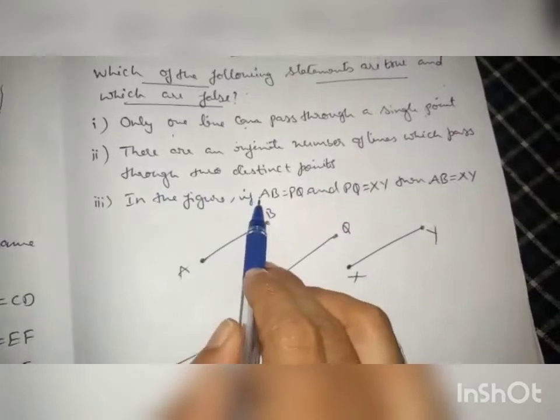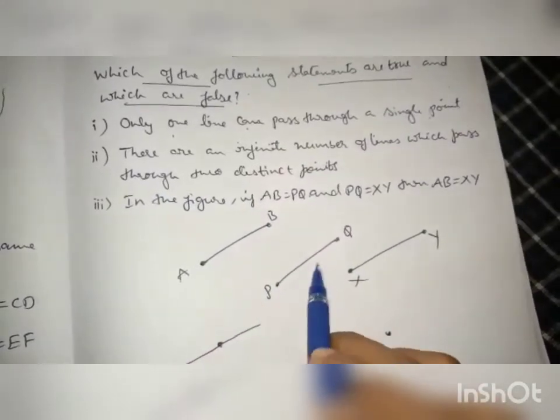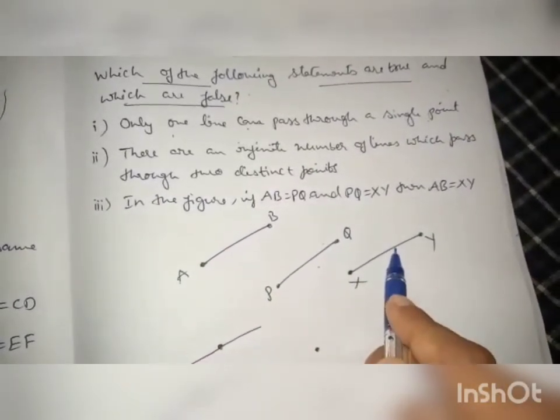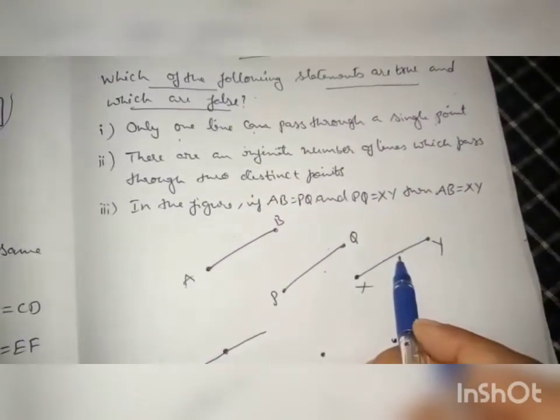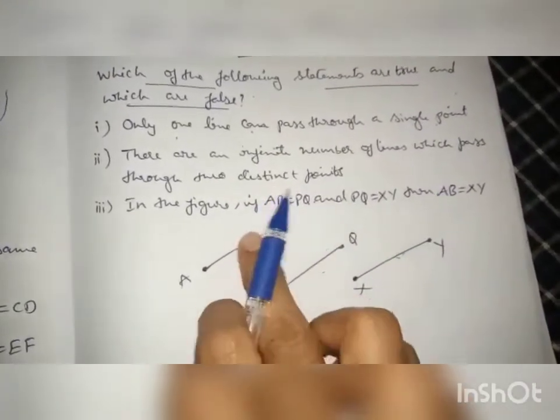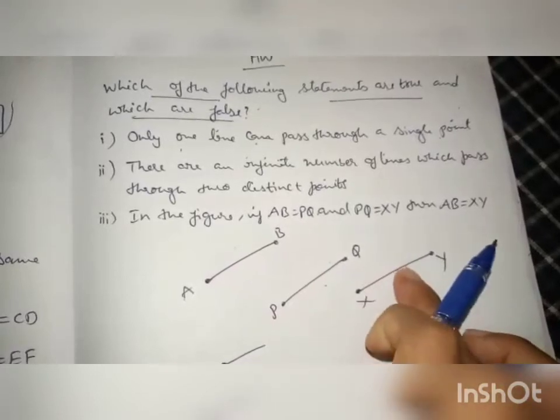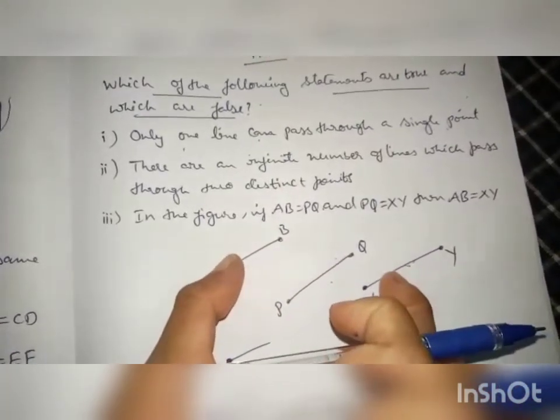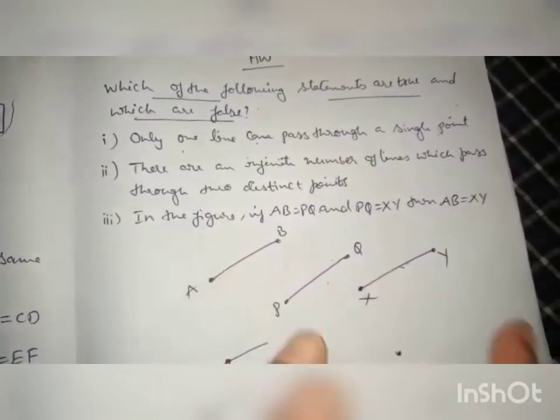Next: in the figure, if AB equals PQ and PQ equals XY, then AB equals XY. Whether it is true or false, you have to say. This is equal to this, and this is equal to this. Then they have said these 2 are equal. Whether it is true or false, answer.